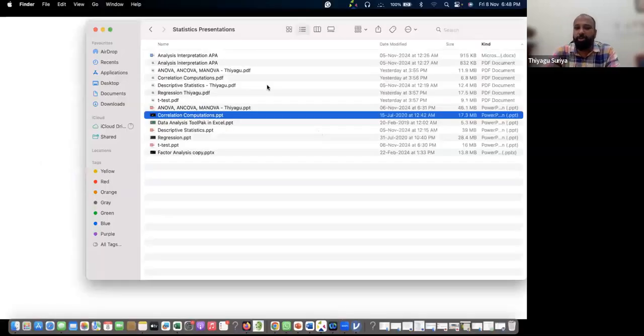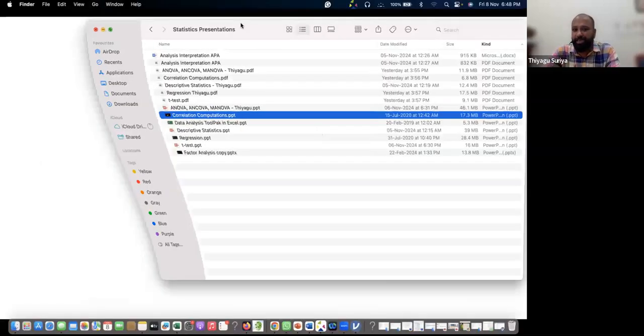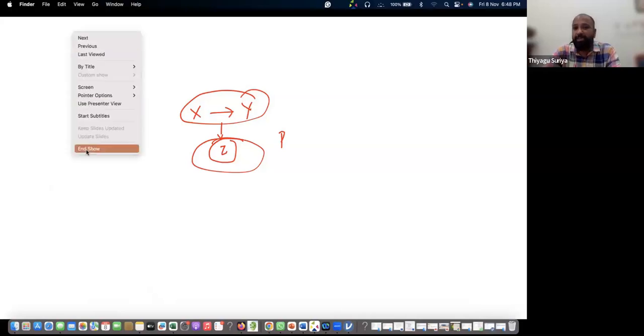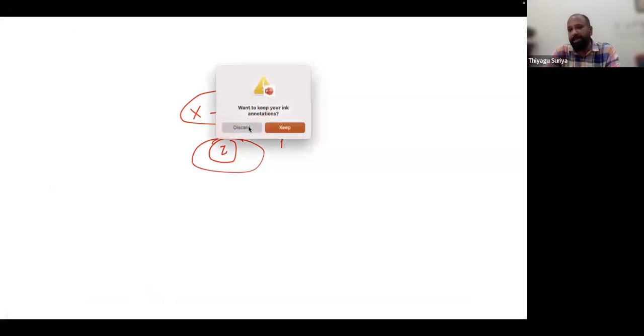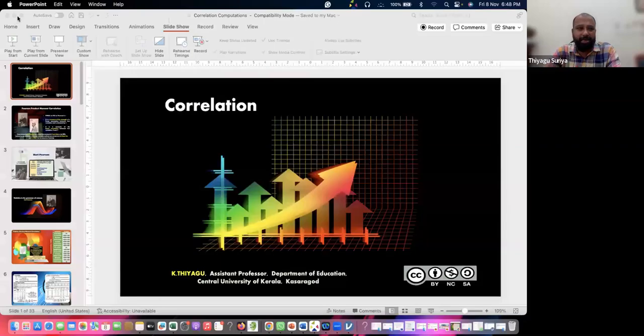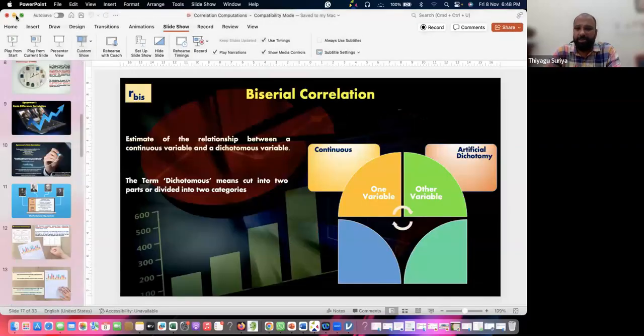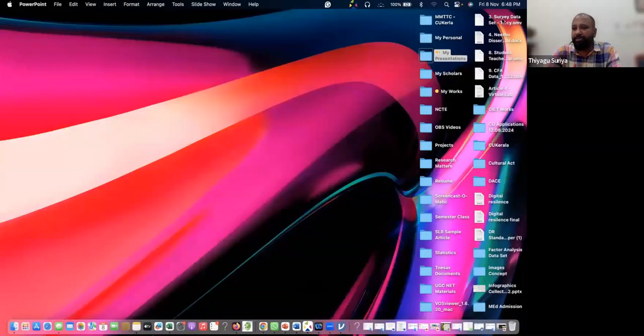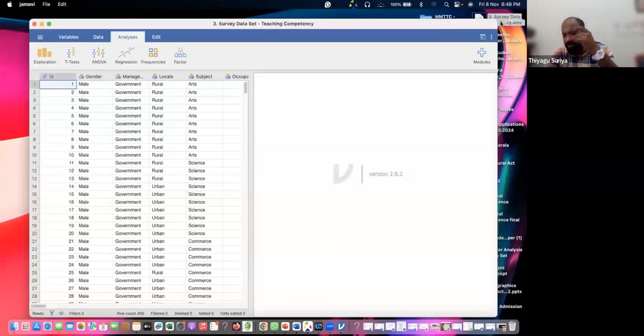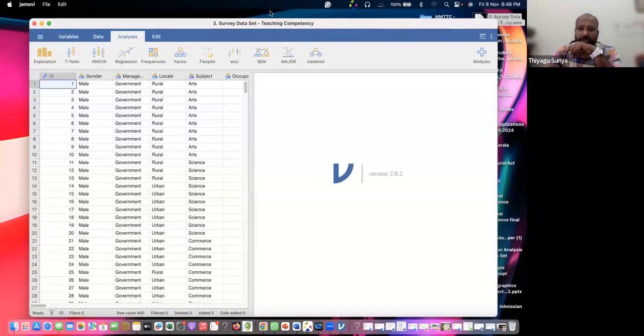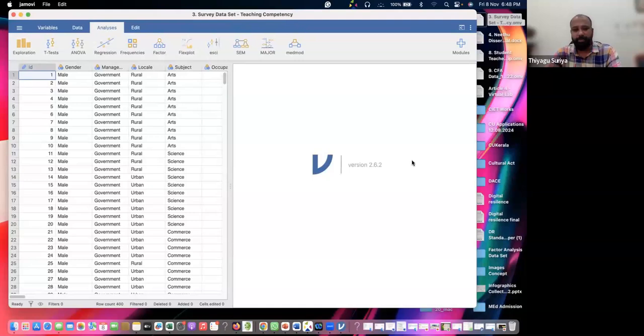So I request all to open your data sets, which you shared yesterday, the third data set, data set number 3. Hope you have data number 3, the survey data, teaching competency based. I request all to open this. Those who have opened it, you can type O in the chat box. Kindly open this and type O in the chat box, please. After that, I'll explain.